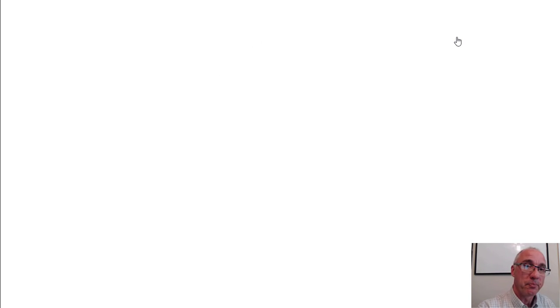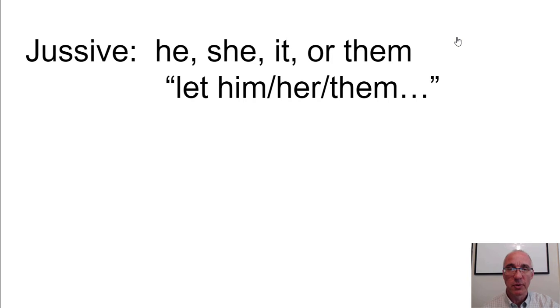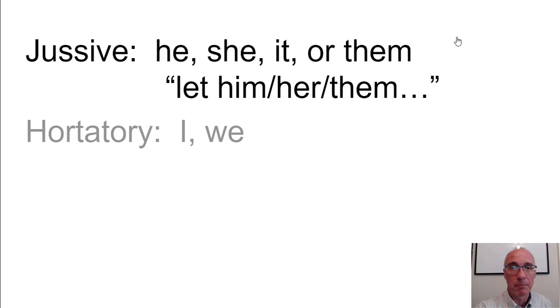So, in sum, the jussive subjunctive is just a sentence by itself. There are no other indicative words. It's just that the subjunctive is going to be there. Let him do that, let them do that, let her do this. That's how we translate, because remember, the subjunctive is slightly below either the imperative or the indicative. I don't mean to displace the subjunctive in that way, but it's helpful to think of it in that way, I think.